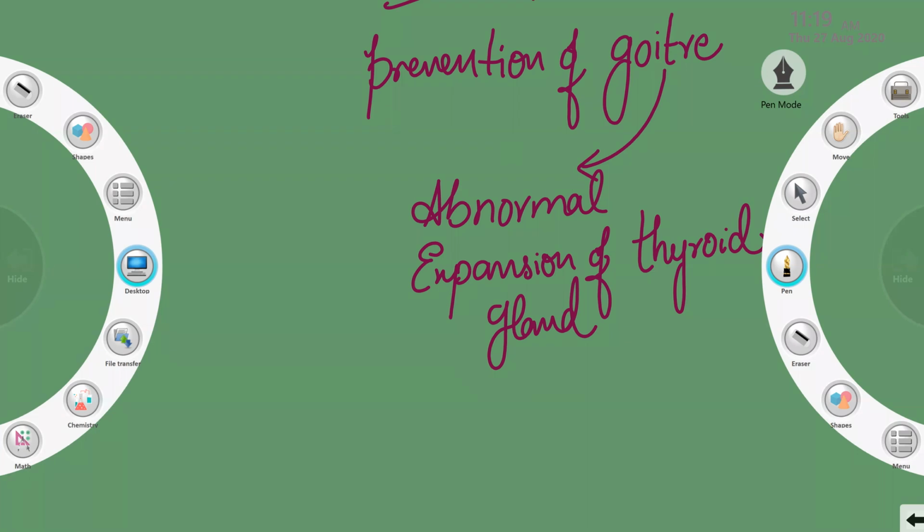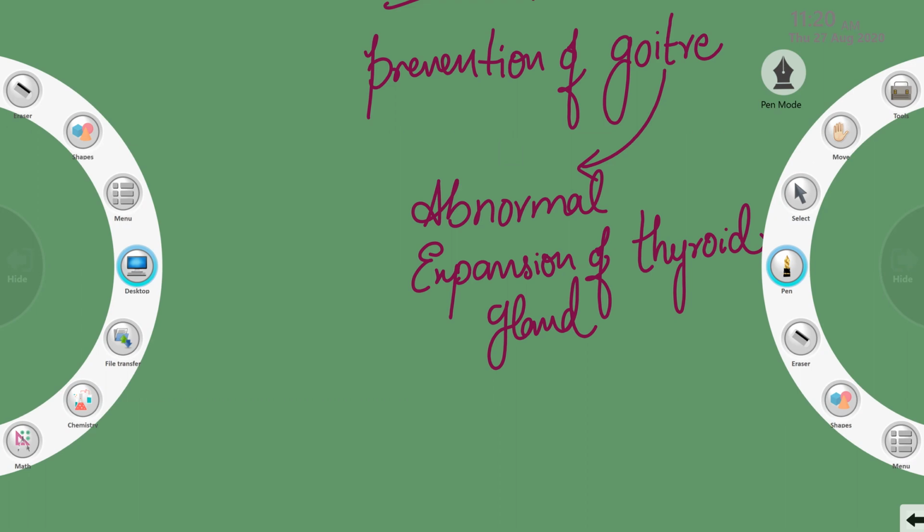Salt also adds taste to our food. Without salt we cannot consume the food, it doesn't look tasty. So in that form, from the salt we get the iodine content which is required for our body. Whenever there is proper iodine content in the body, then we will not get goiter.